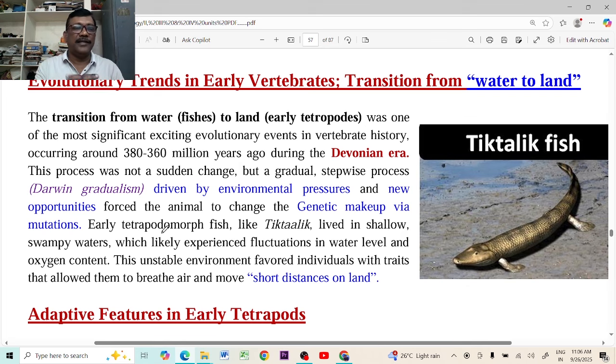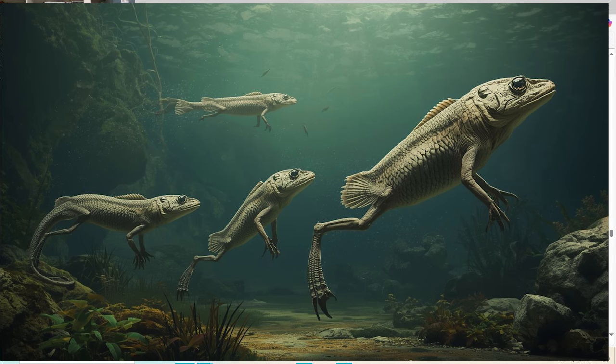But here the question is about the evolutionary trend. What are the evolutionary changes that took place in the fishes to move on to the land? Our discussion is mainly this. Actually, this was approximately 370 million years ago. At the time of the Devonian era, this evolution started, as fishes evolved into amphibians or tetrapods.